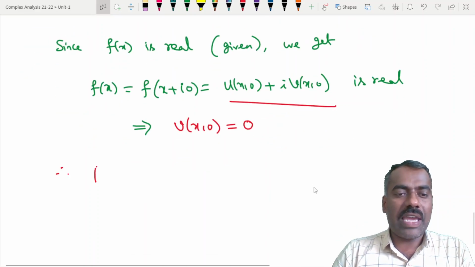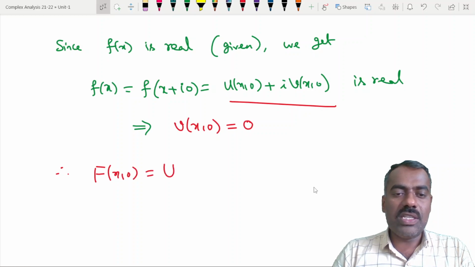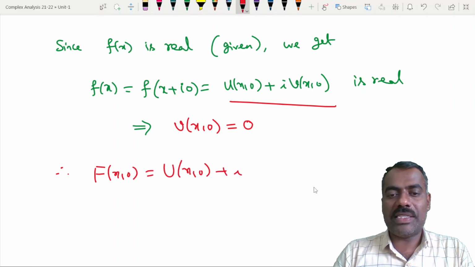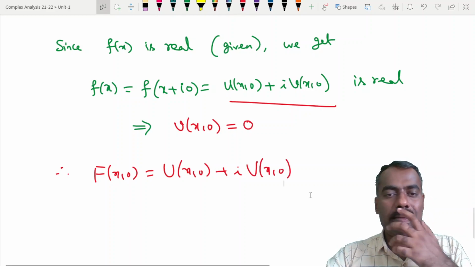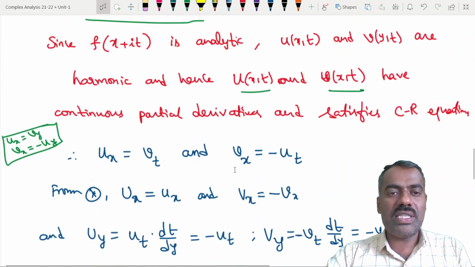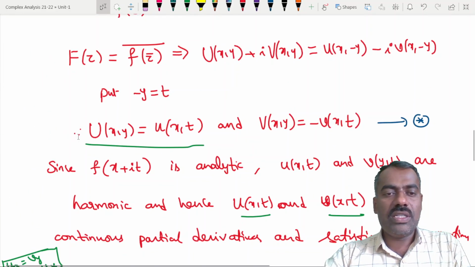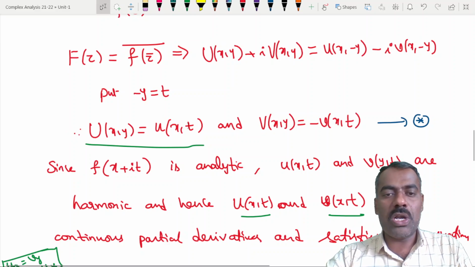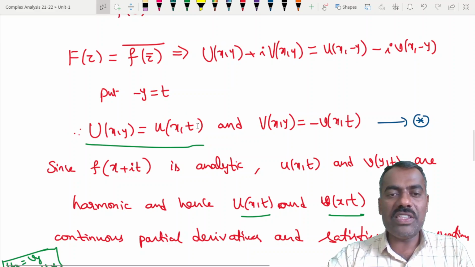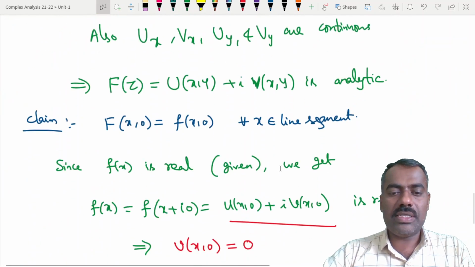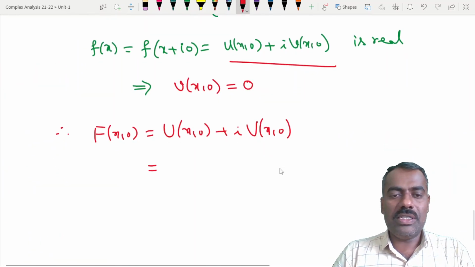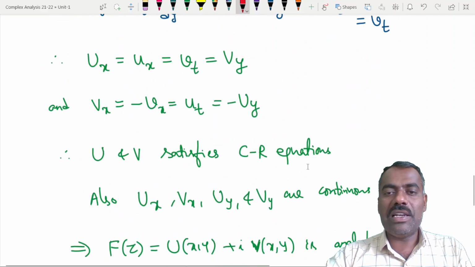Therefore, what is our capital F of (x, 0)? This is capital U of (x, y), which is capital U plus i times capital V of (x, 0). Right? Okay. Now again use this relation whatever we are having here. This capital U of (x, 0) is the same as small u of (x, 0), because y is 0 so the minus y term is also 0. So capital F is small u of (x, 0) plus i times capital V of (x, 0).